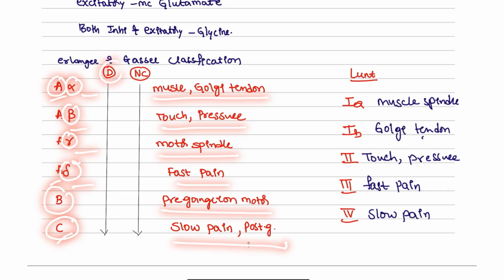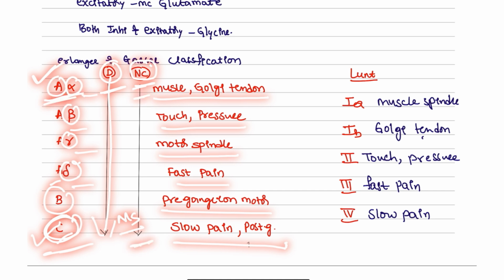The diameter is going to decrease from A to C. So the smallest will be the C, the biggest will be the A. And same as the nerve conduction, less diameter means less nerve conduction, that means the myelin sheath will be decreased here. So C will have the least nerve conduction, A will have the most nerve conduction.